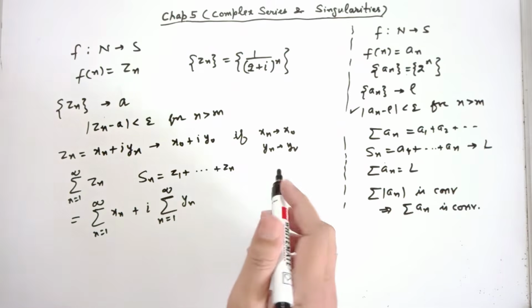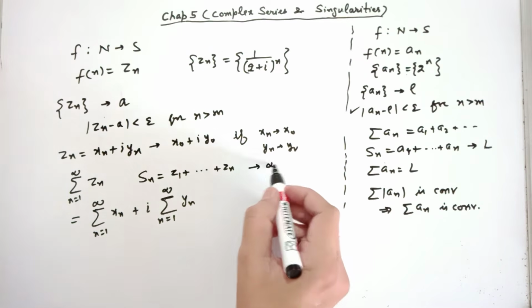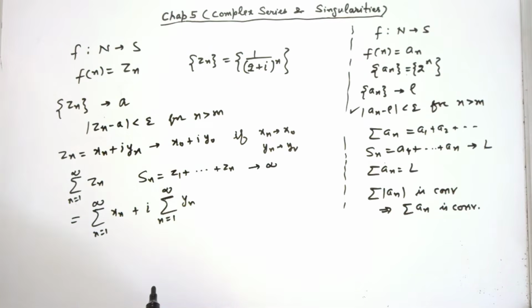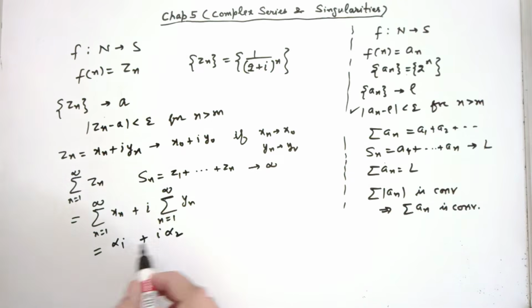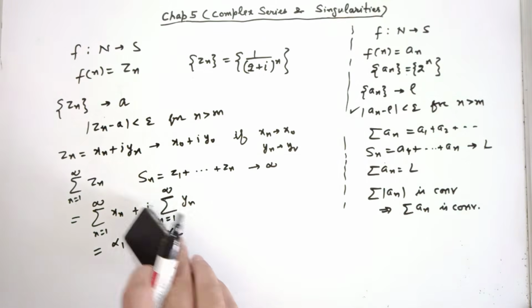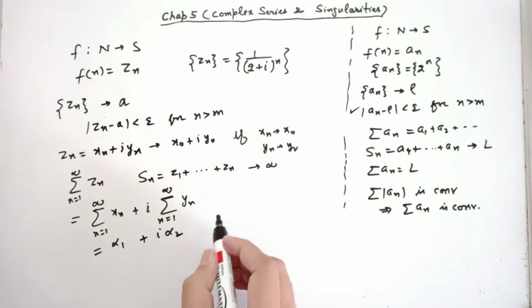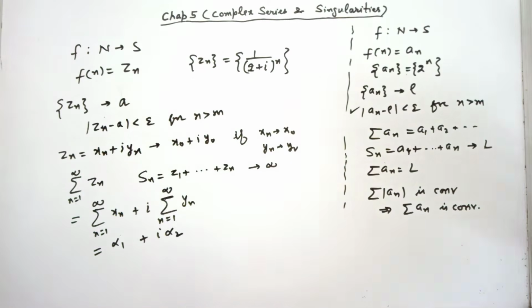And if Sn tends to some number, say alpha, this series converges to alpha. If this converges to alpha 1, this converges to alpha 2, then this series converges to alpha 1 plus iota alpha 2. And this is of course equal to alpha.